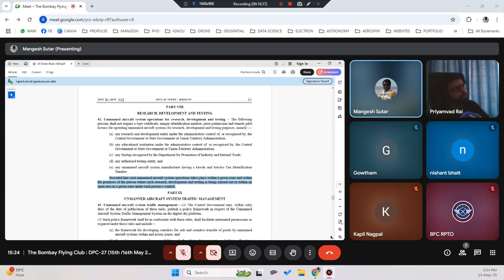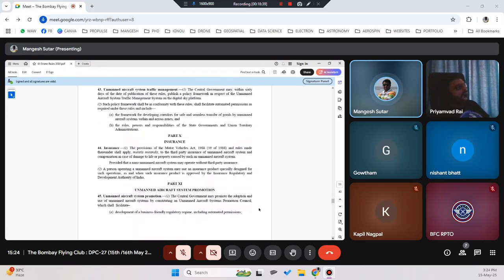Part 9. Part 9 is about the unmanned traffic management, UTM. Okay, the central government may, within 60 days of the date of publication of the rules, may be... So they started the Digital Sky platform as a UTM. Okay, unmanned aircraft system, but currently there are some issues going on. They are going to migrate it to the new site. So we do not have a full-fledged UTM available from anywhere as of now.